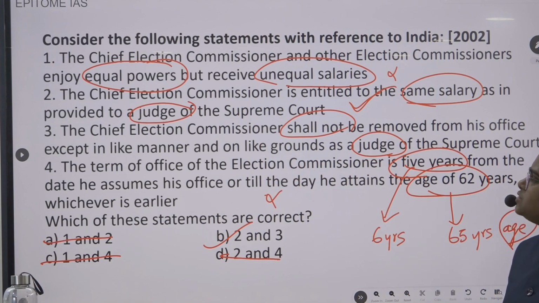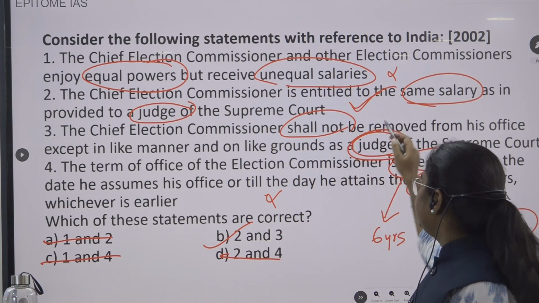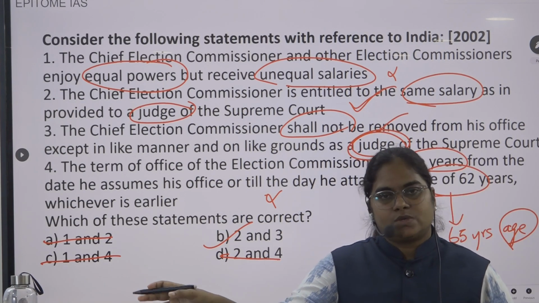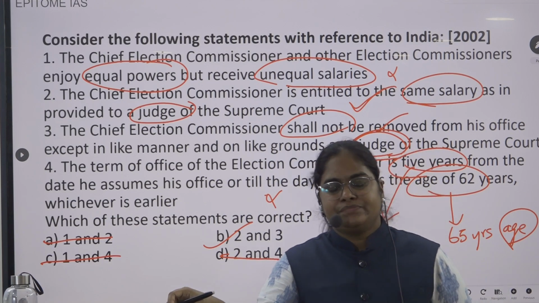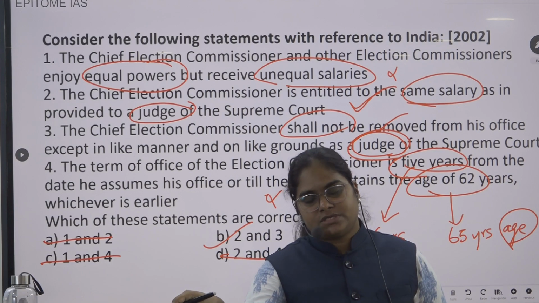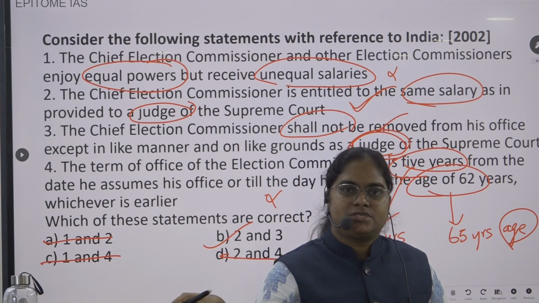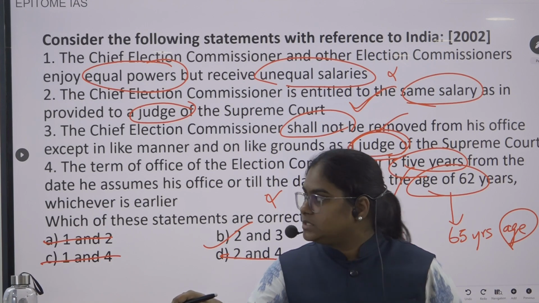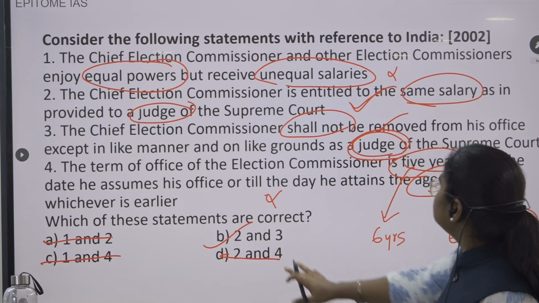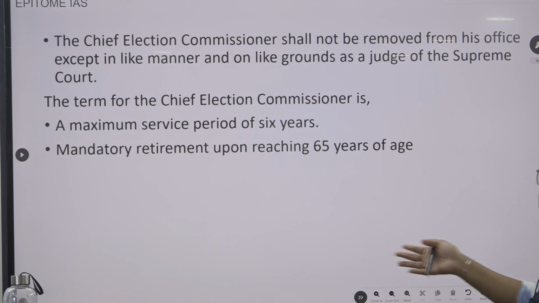Statement 3, the chief election commissioner shall not be removed from his office except in the manner of a Supreme Court judge. Again, this particular statement is also correct. Whenever there is a removal procedure, the procedure is the same as the removal procedure for a Supreme Court judge. This statement is also correct. 2 and 3 is the correct answer, option B. So we have seen this.